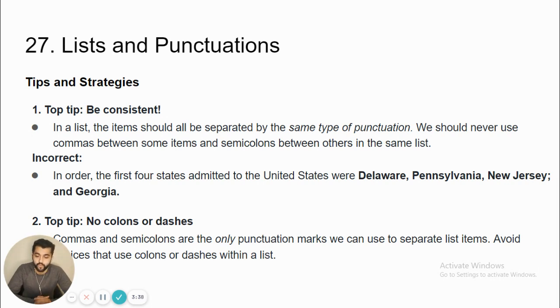Okay, number two, no colons or dashes. Commas and semicolons are the only punctuation marks we can use to separate list items. Avoid sentences that use colons or dashes within a list, right? So if there's a dash or a colon in a list, you can rest assured it is an error, and you can correct it by either inserting commas or in some conditions a semicolon as well.